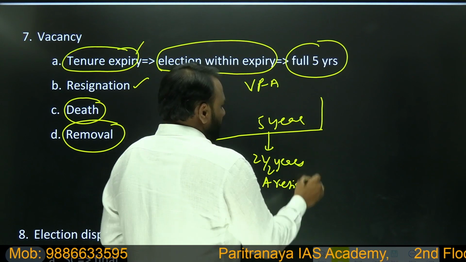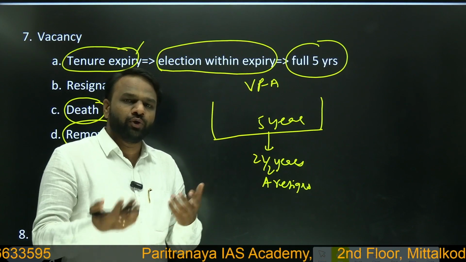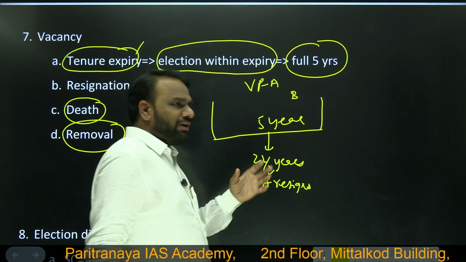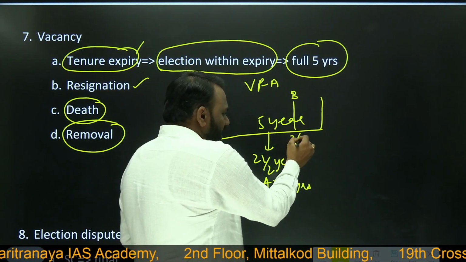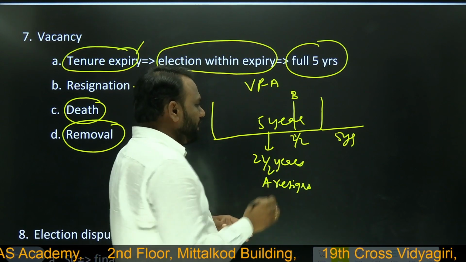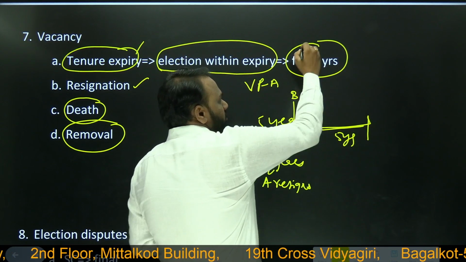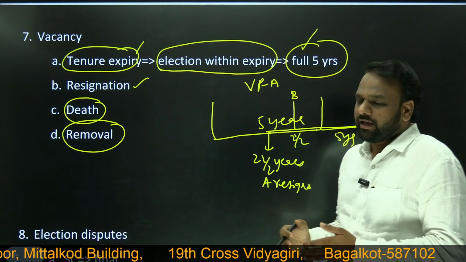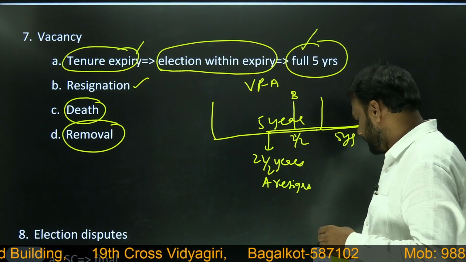So we go for an election and a new Vice President comes, let us call him B. When the new person B becomes Vice President, will he remain for just the remaining 2.5 years or complete 5 years? Very important: he will remain as Vice President for the complete 5 years and not for the remainder period. So when a new person is elected, he will remain as Vice President for complete 5 years.